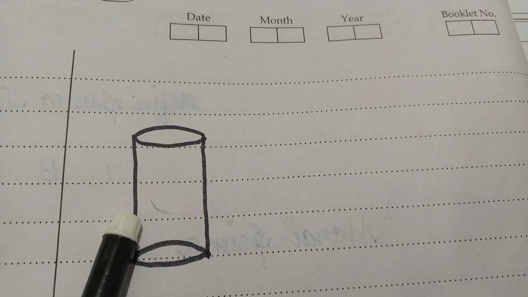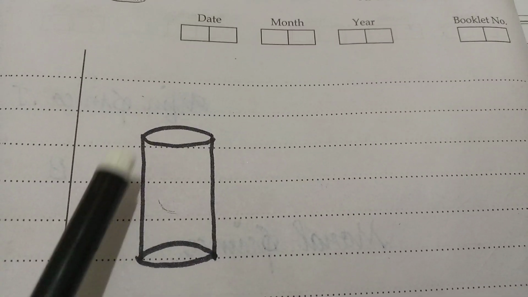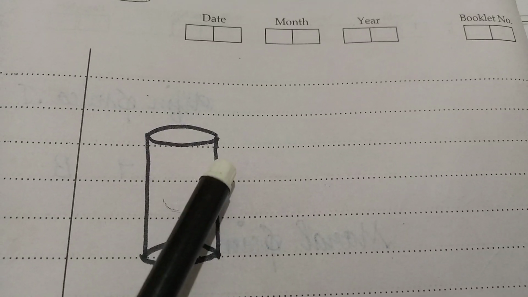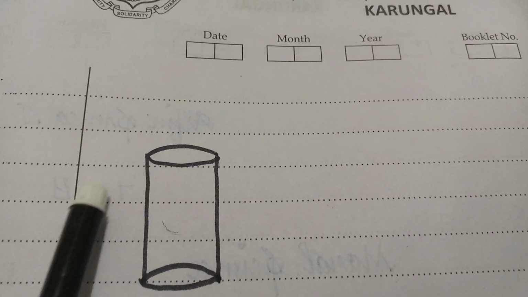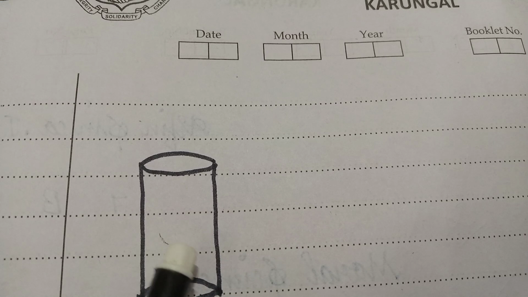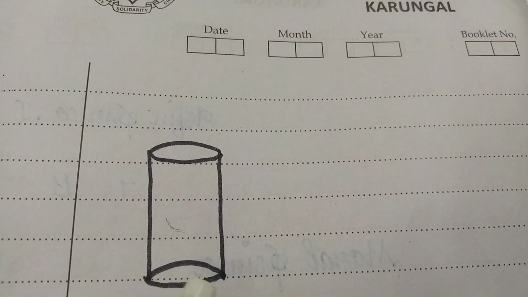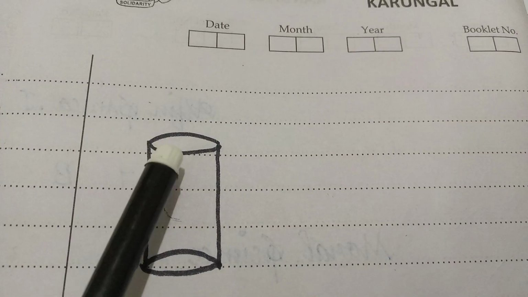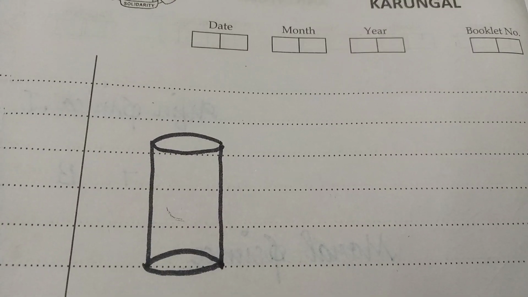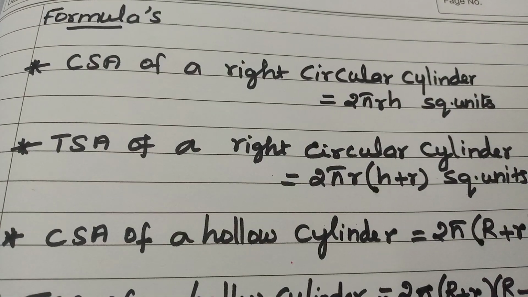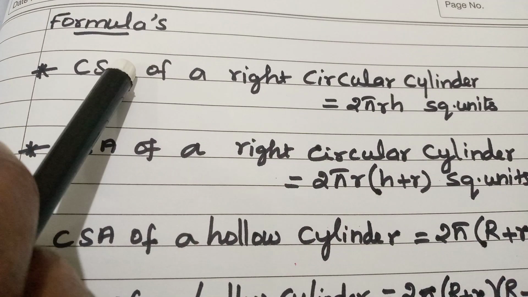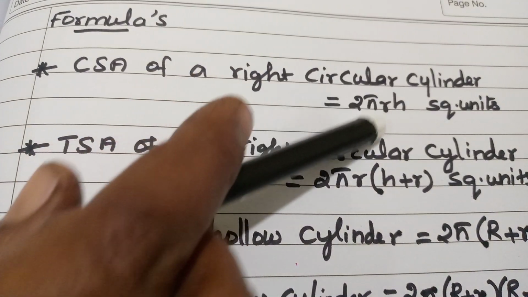If you multiply circumference of the base into height, we get the curved surface area of the cylinder. Circumference of the base formula is 2 pi r, height is h. Okay, 2 pi r into h is the CSA of a right circular cylinder.